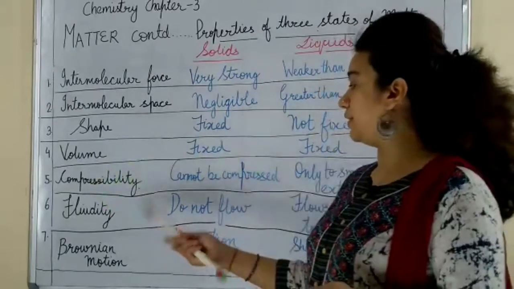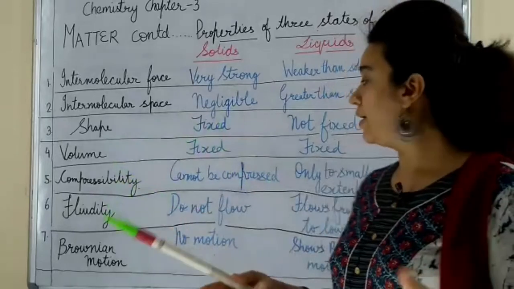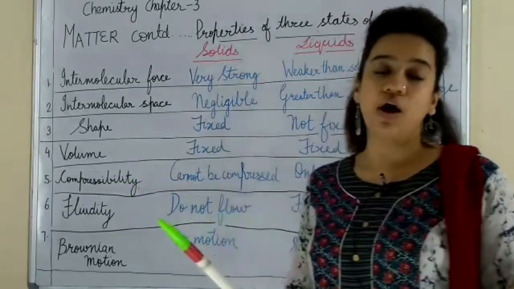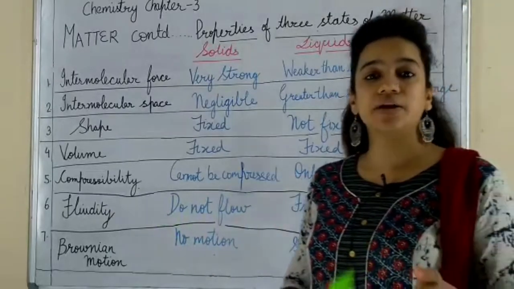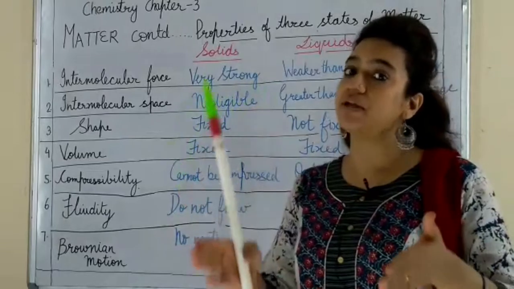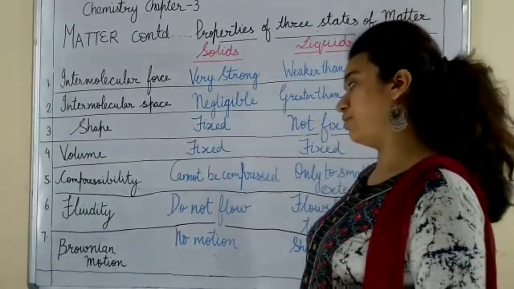Next, you know fluidity. Fluidity is the property of being able to flow. Okay, so do you expect the solids to flow? No. How will they flow? Because the particles cannot leave the adjacent particle. The adjacent particle attracts it and keeps it in a fixed position. So it will not leave that position. So they will not flow.